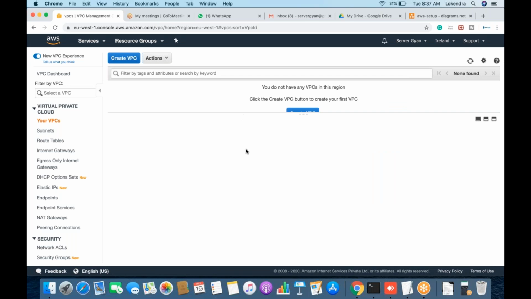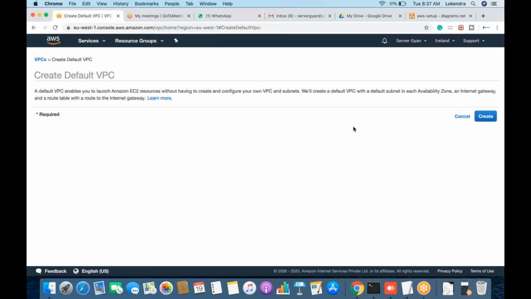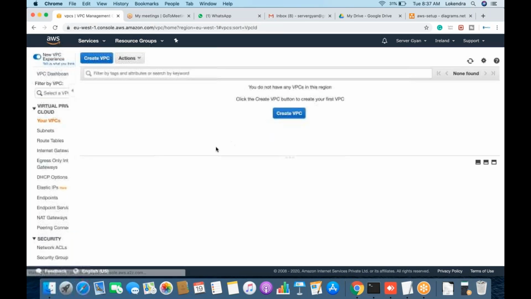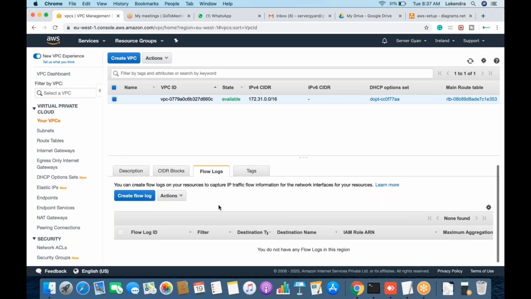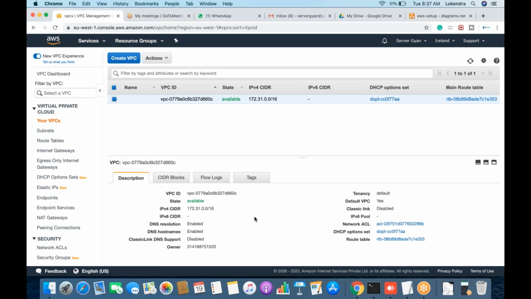So if you see, there is no VPC in this particular environment under the Ireland region. Now if I need to create one, obviously there is an option like create default VPC. All the options which were available earlier will be available for me once again. The same CIDR value, obviously the VPC ID might be changed, but all the options are available. I can monitor flow log, check the CIDR value, check the description, everything.